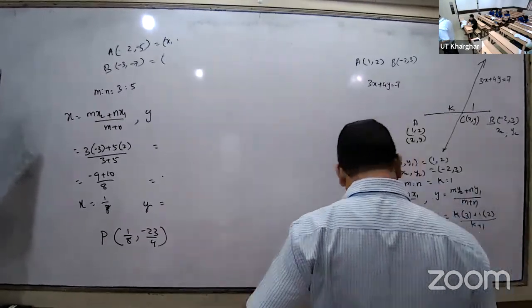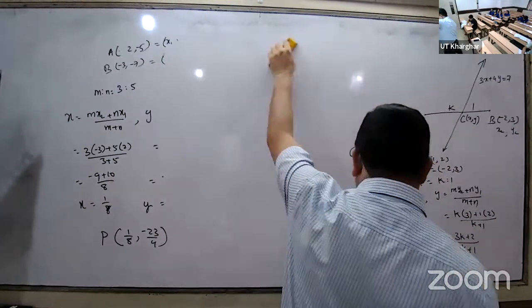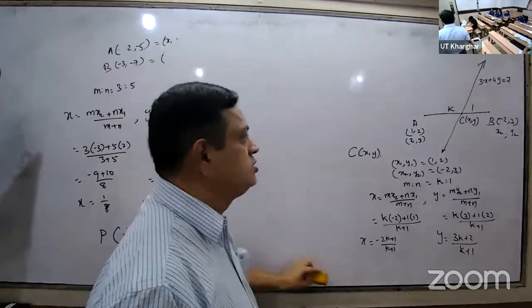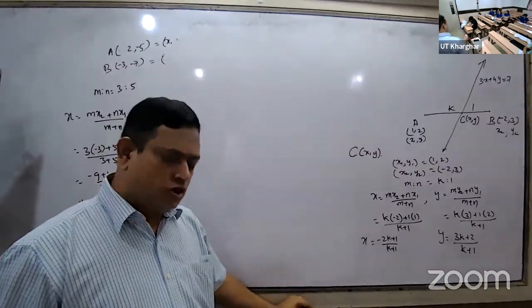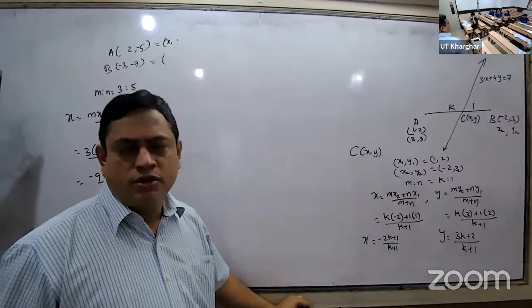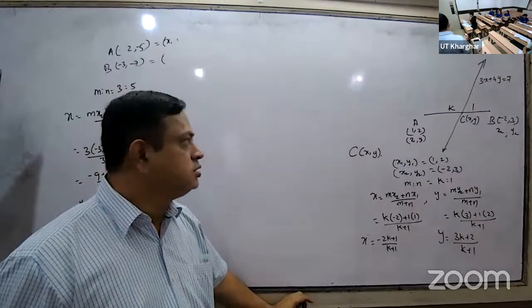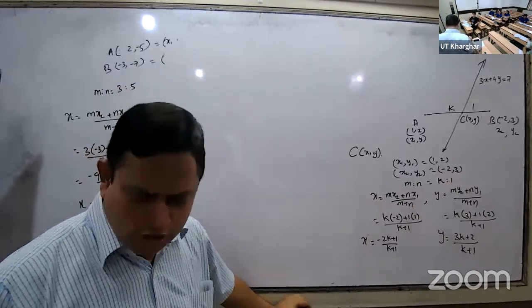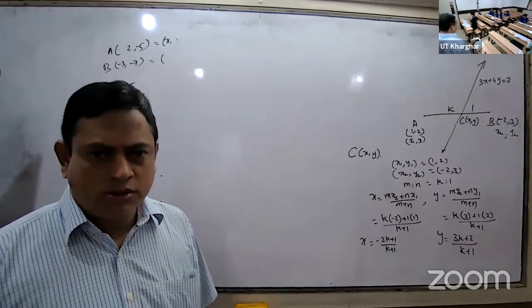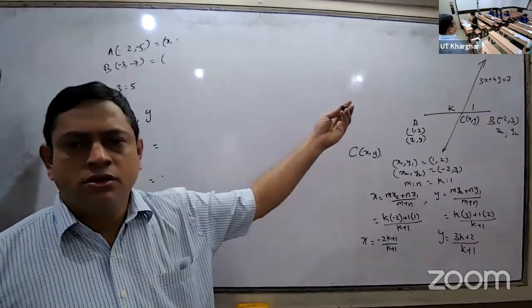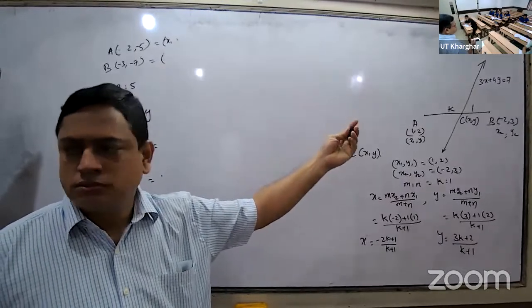Are we followed, all of you? Okay, so we got the value of x and y. Where is this C? C is between A and B. Is it given that C is the midpoint?